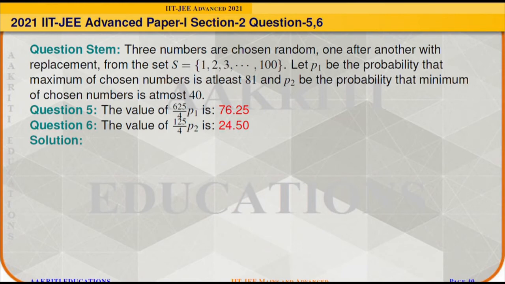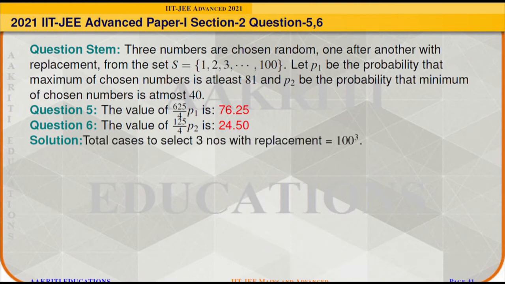Let P1 be the probability that the maximum of the chosen numbers is at least 81, and P2 be the probability that the minimum of the chosen numbers is at most 40. Then question 5 is to find the value of 625 by 4 times P1, and question 6 is to find the value of 125 by 4 times P2.